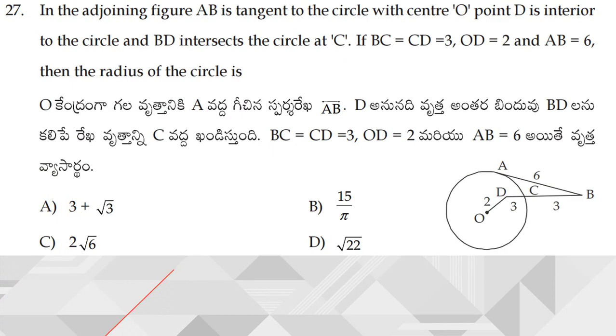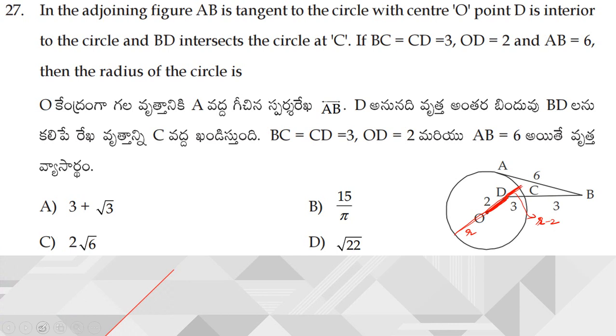Next, moving on to question number 27. Now let us see this question. Here you need to understand some concepts, right? Now since this is the center, when I join these lines like this, I am going to have the diameter. Suppose the radius of this circle is R and this length is given as 2, then this particular part will become R minus 2. This particular part will become R minus 2.